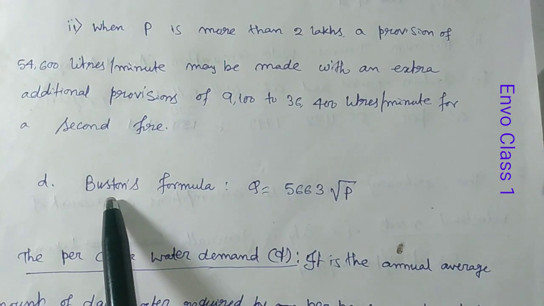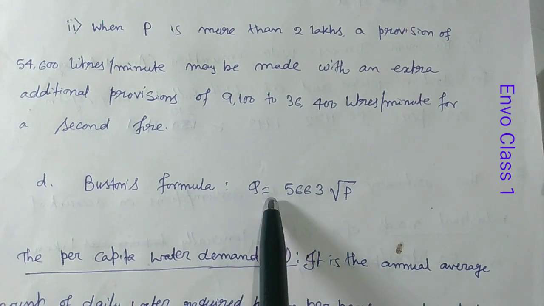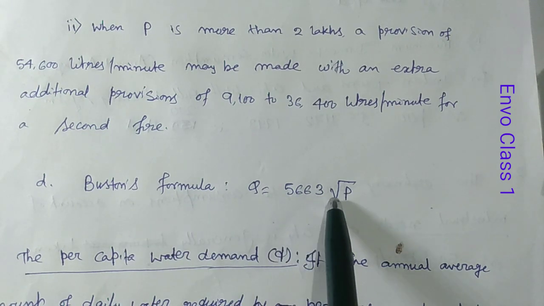And number 4, to calculate fire demand, Boston's formula, that is Q equals 5663 root over P.